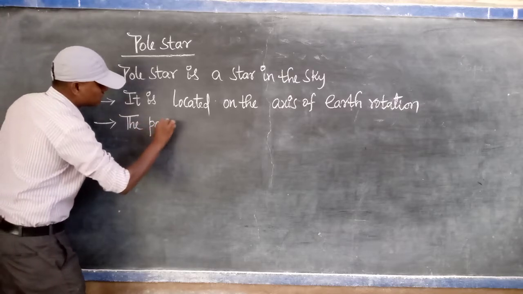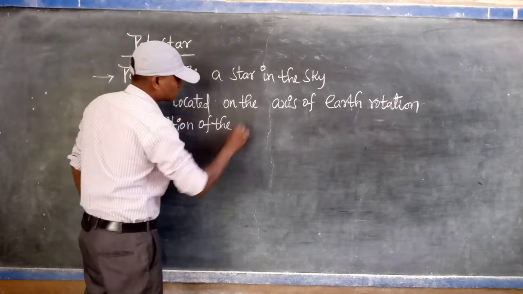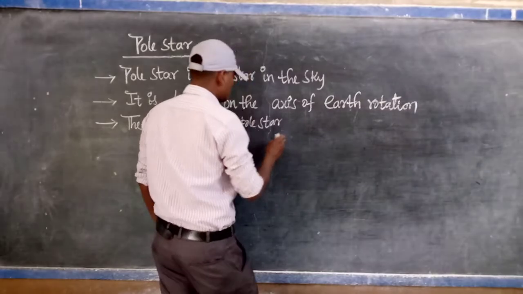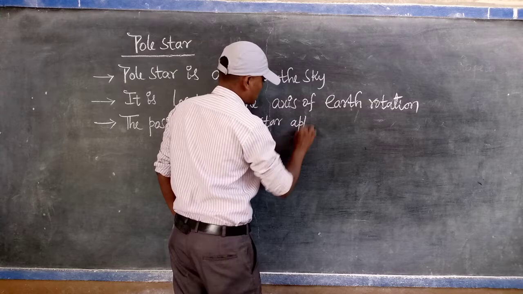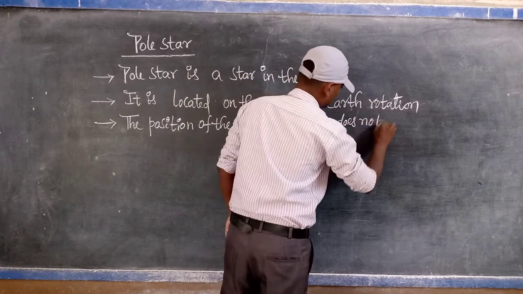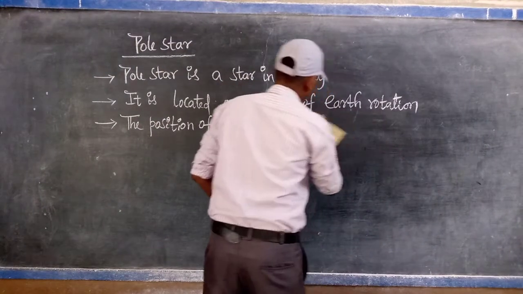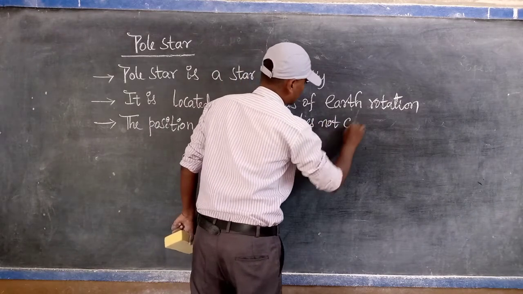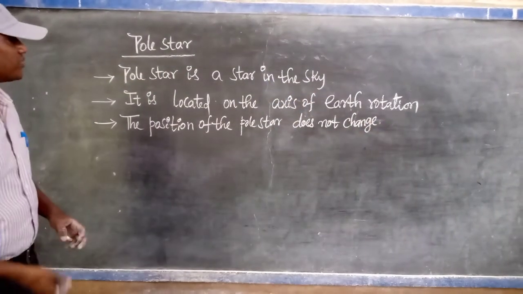The position of the pole star appears not to change.